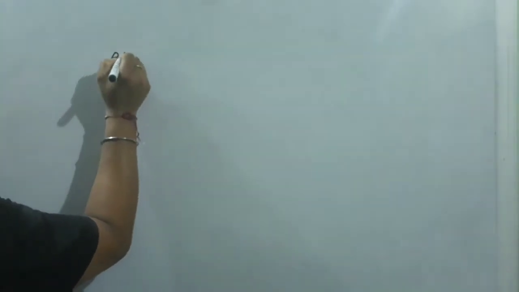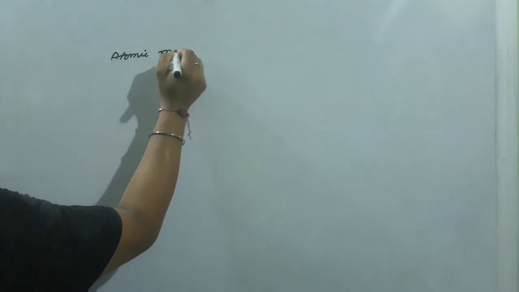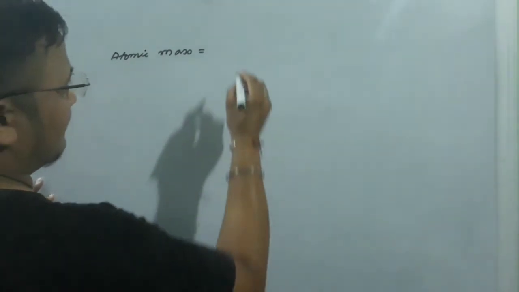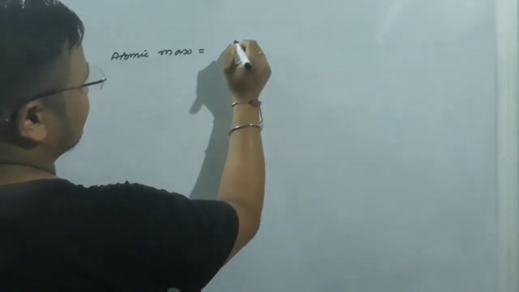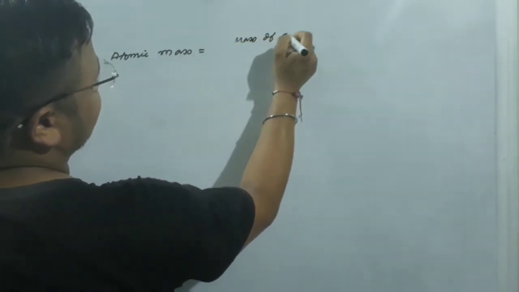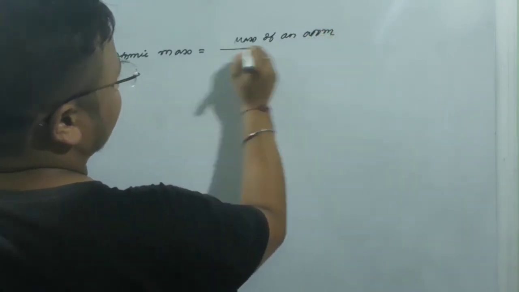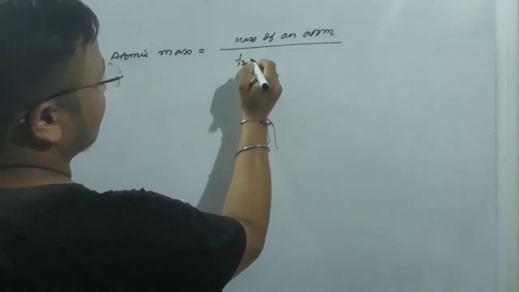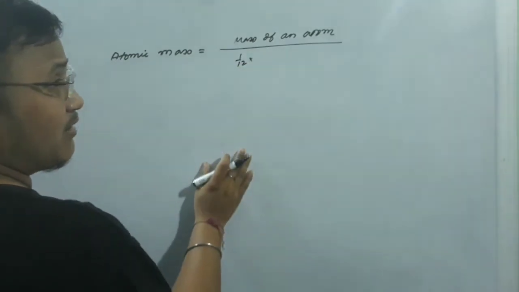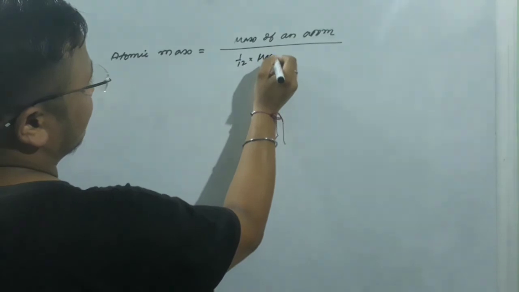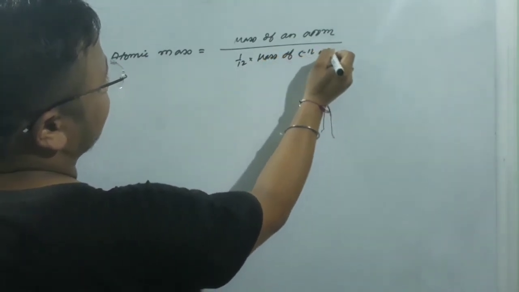So the next point which we are supposed to discuss is atomic mass. Look, guys, atomic mass of any atom, if you're talking about, then what we can do is, look, the real mass of that atom, or we can say mass of an atom divided by 1 by 12, or you can say 1 AMU, right? 1 by 12 of what? Mass of a carbon 12 atom.